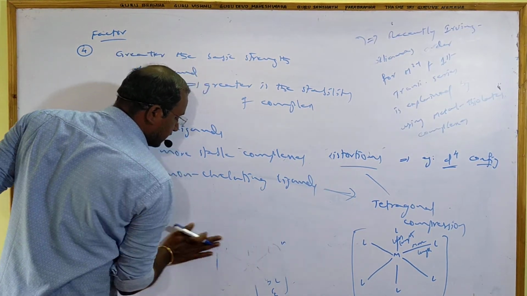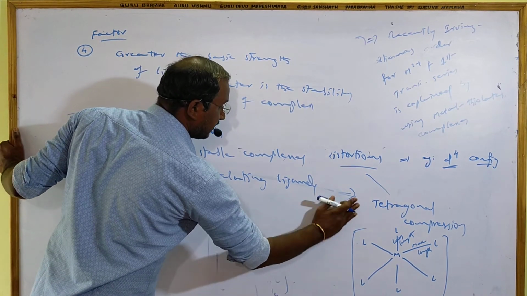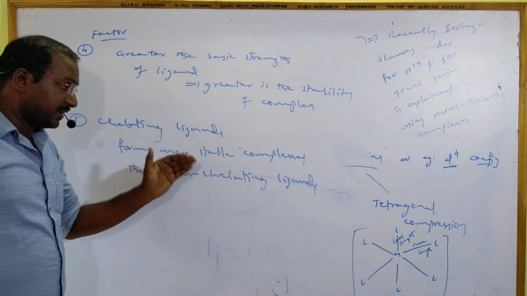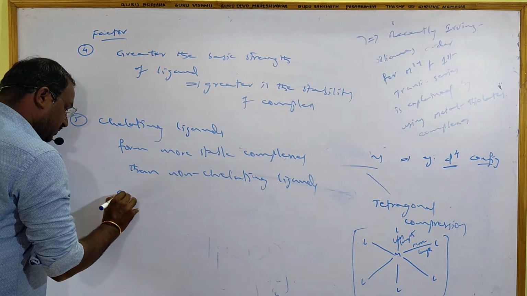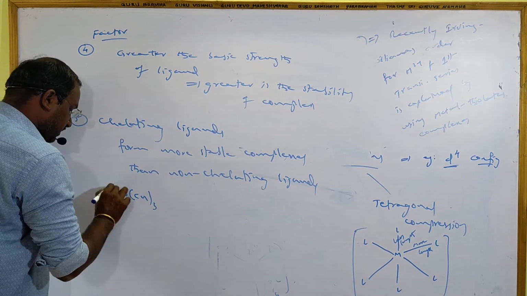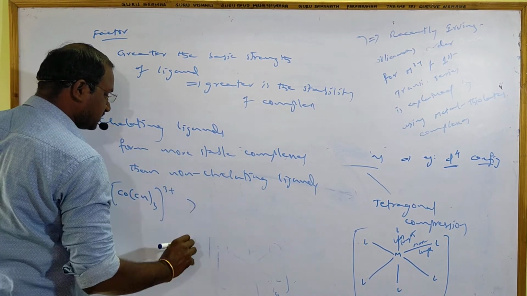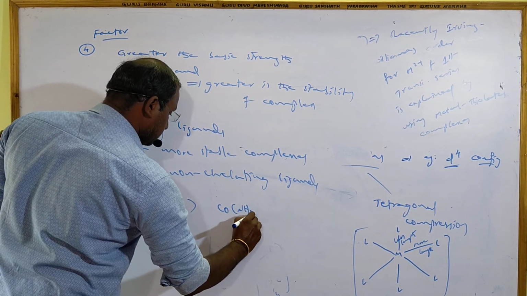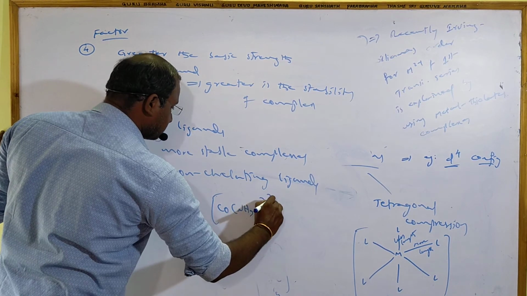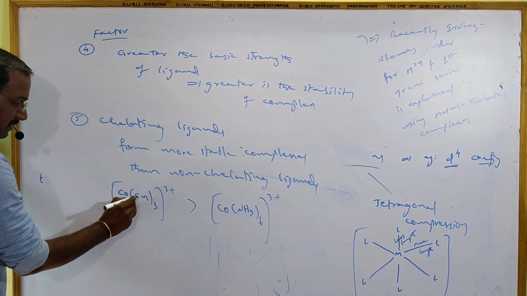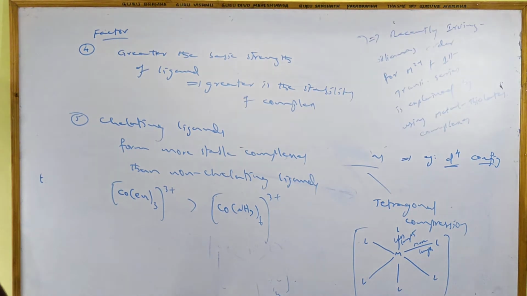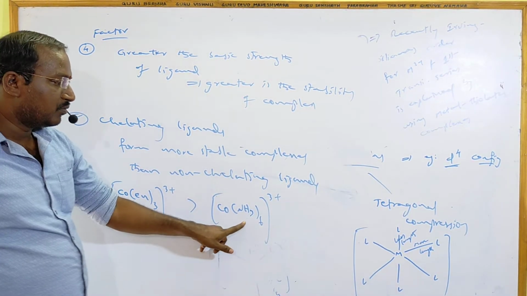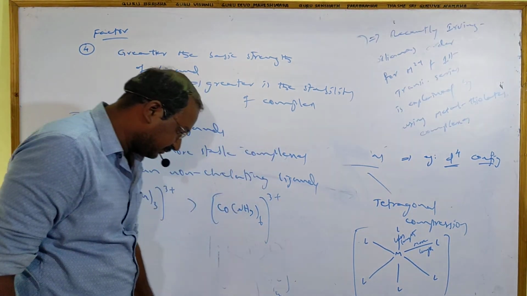Non-chelating ligand means the ligands which cannot form cyclic rings by forming dative bonds with the central metal ion. Those complexes are much less stable. Example, Co(en)3 3+ is more stable than Co(NH3)6 3+. Reason? En, ethylenediamine, is a chelating ligand, a bidentate ligand, so it forms a cyclic ring with cobalt. Ammonia, a monodentate ligand, cannot.